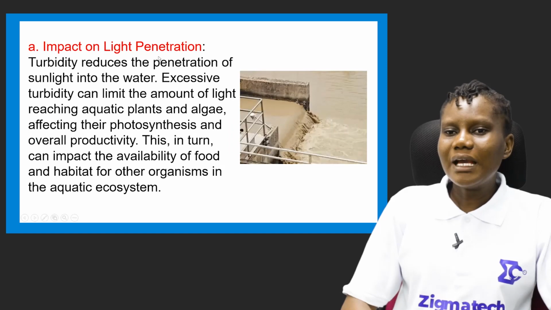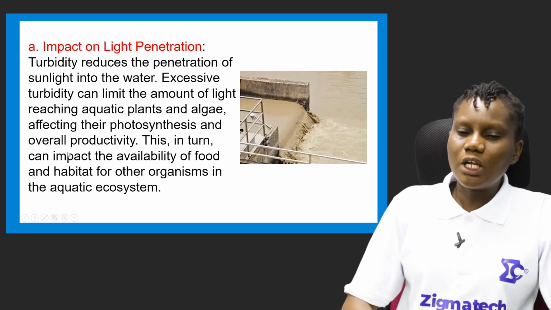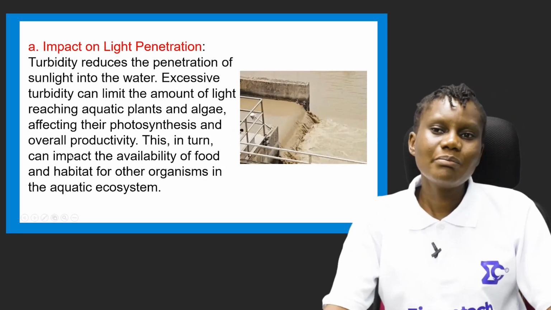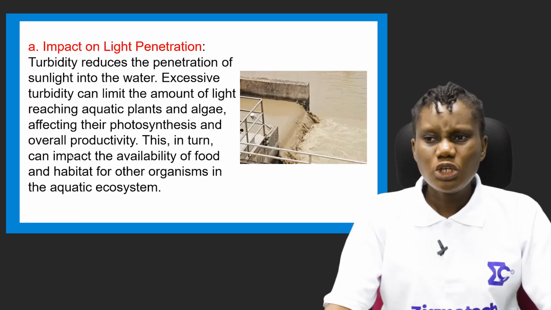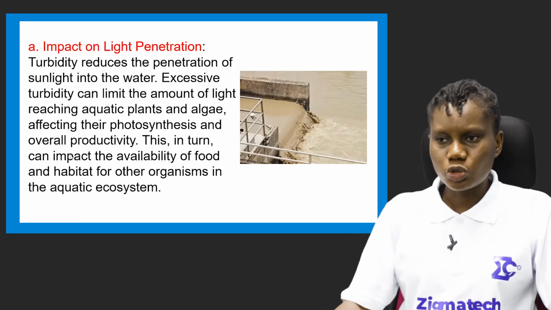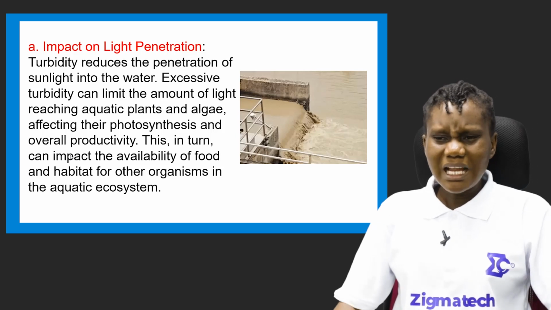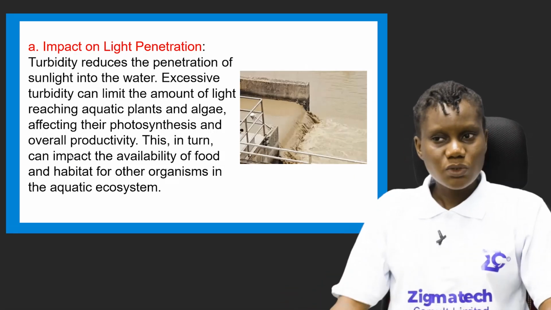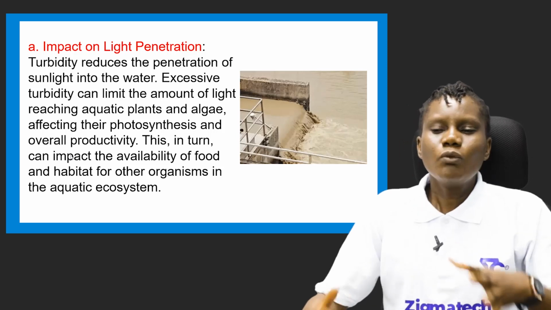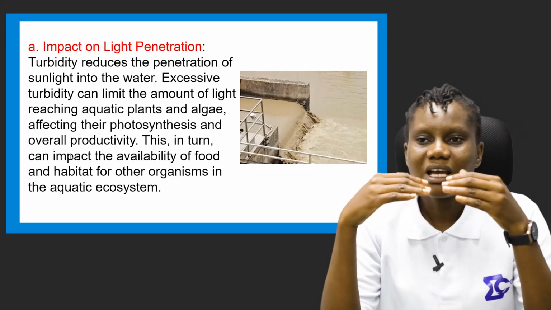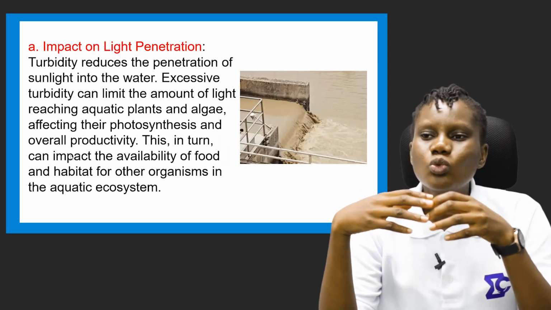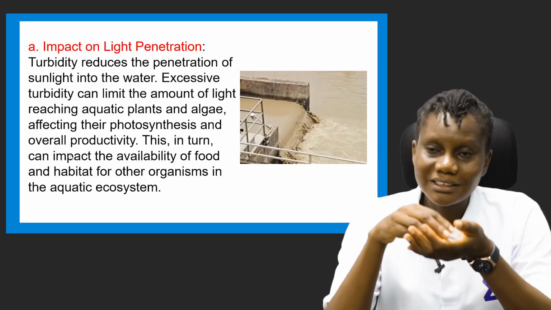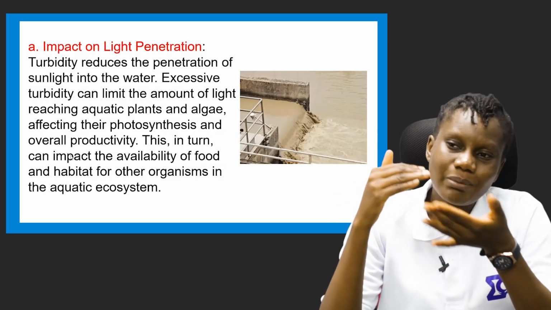So what are the impacts of turbidity on water? One is its impact on light penetration. You can imagine this kind of water that is showing on your screen, and imagine how light will penetrate through it. It's too dirty. That's why you're going to say that light will not go through it easily. So when the water experiences high cloudiness, it has an effect on light penetrating the water.